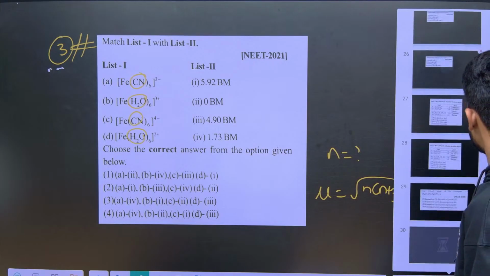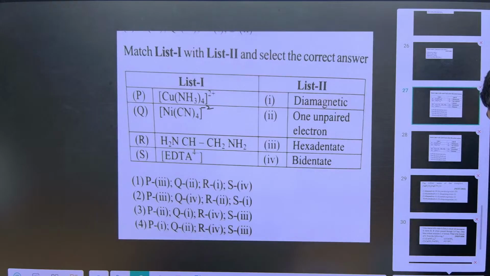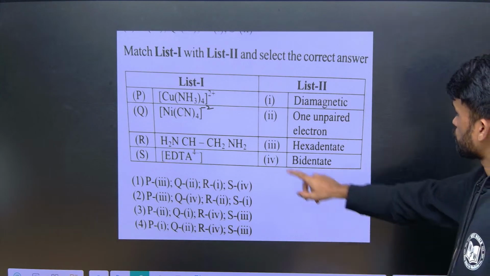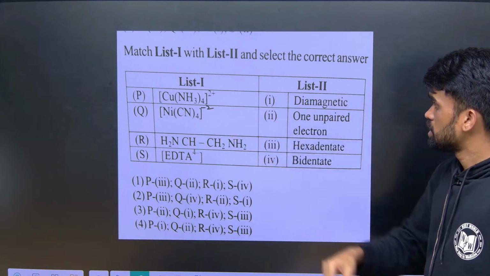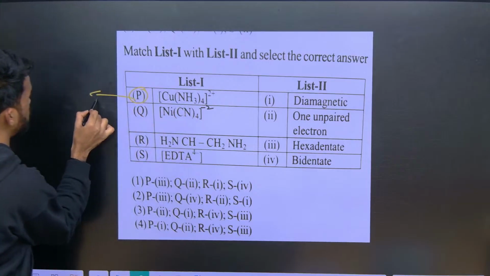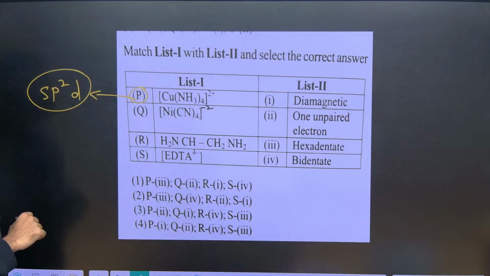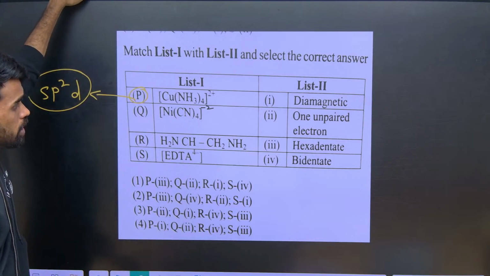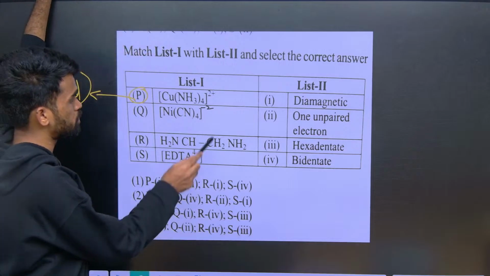The next thing is similar to this; look into this question again. Ammonia: you remember for the copper tetra-coordinated complex, the hybridization is sp2d, square planar. One unpaired electron will be present, therefore it is paramagnetic.